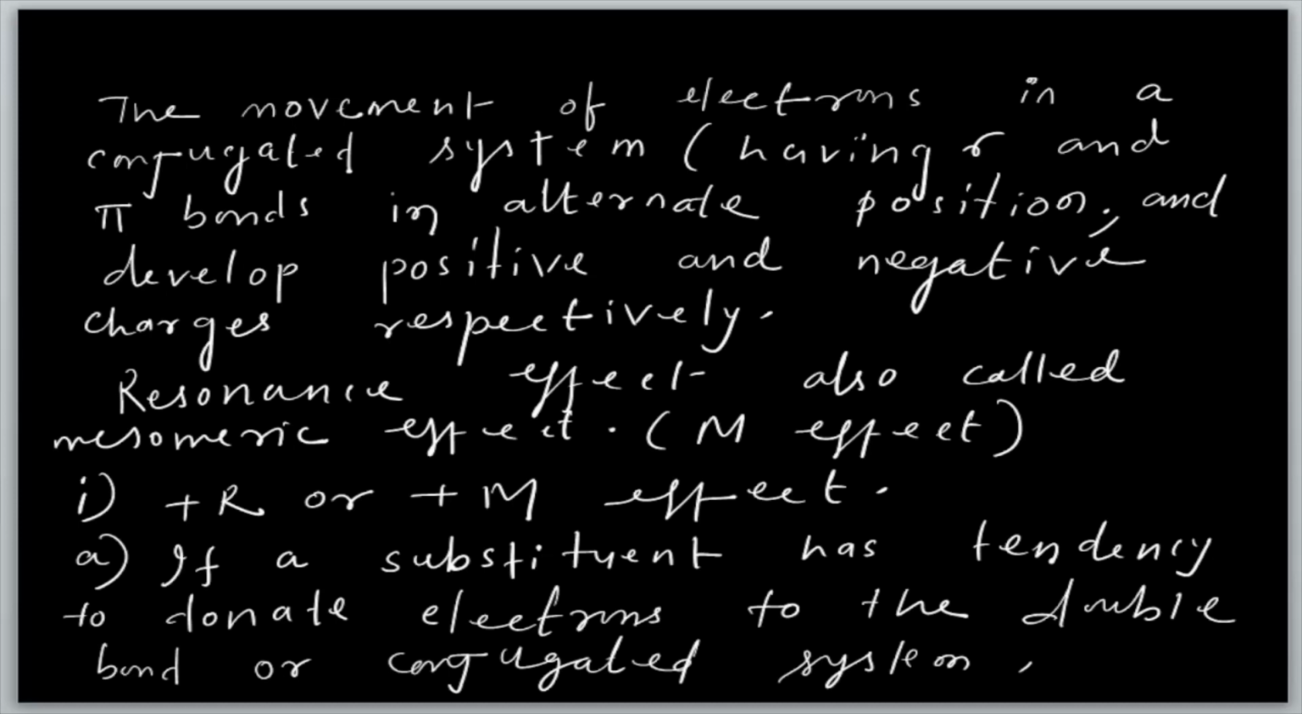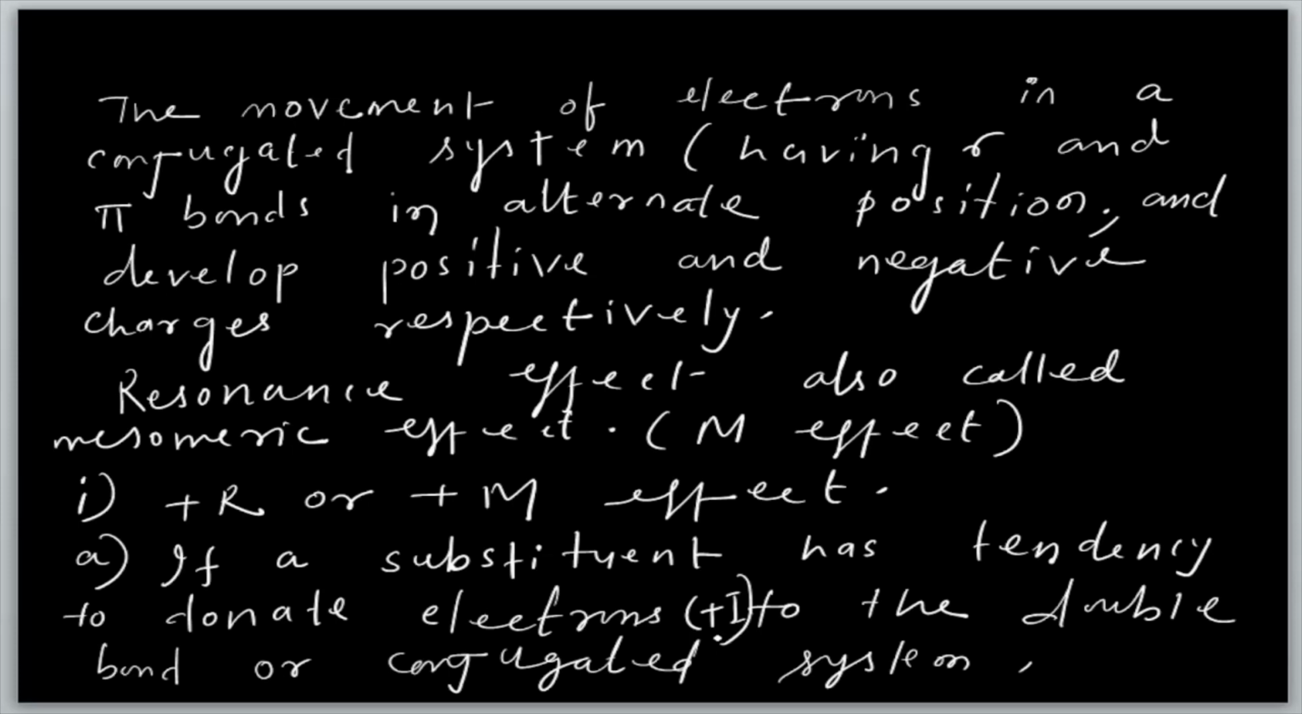If the substituent has a tendency to donate electrons, what type is it called? If a substituent donates electrons, that is called plus I. It is called plus I. So, if it donates to the double bond and conjugated system, then it is called the plus R effect.